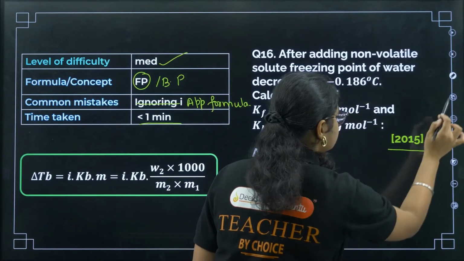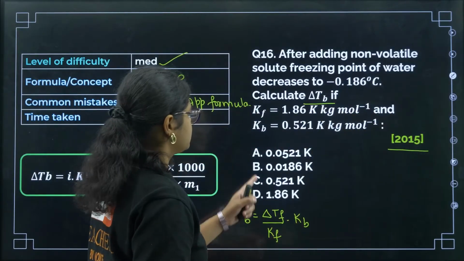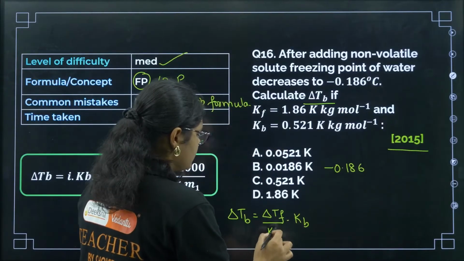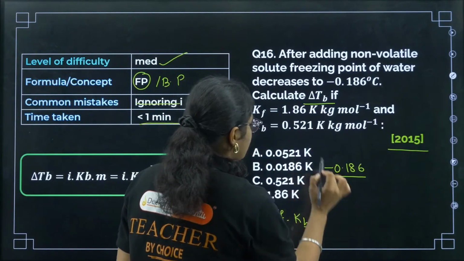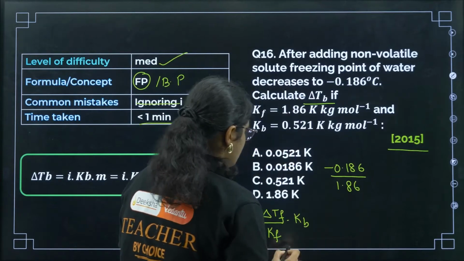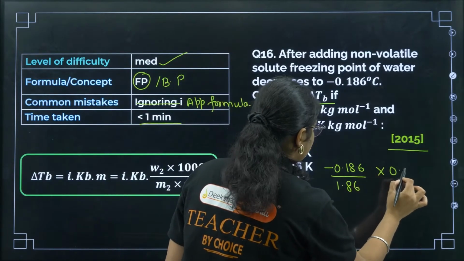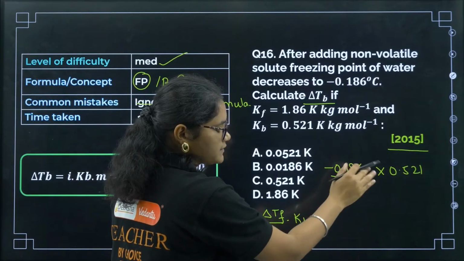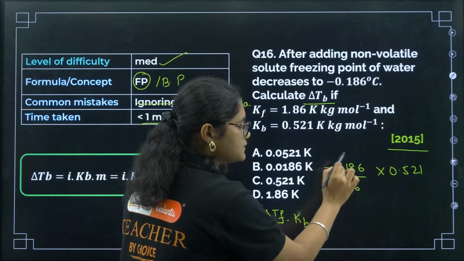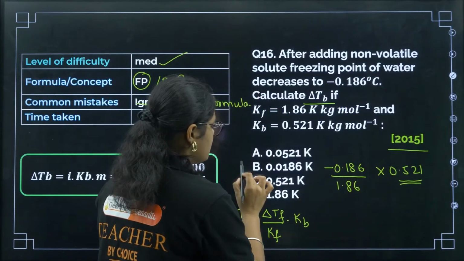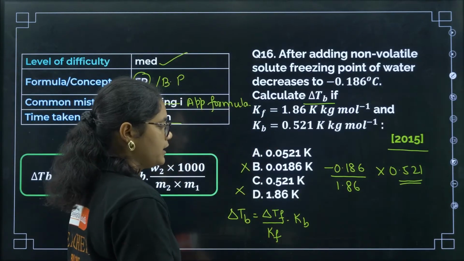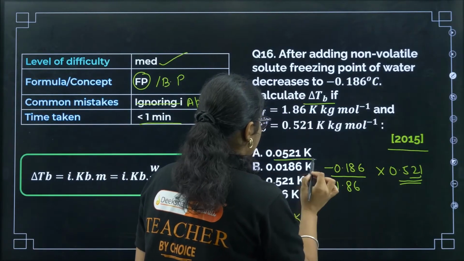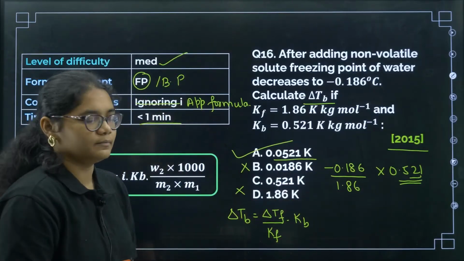Now if we solve this, we need to substitute the data. So what is delta TF? Delta TF is minus 0.186, okay? Then by KF. What is the KF value? 1.86. Okay, then the KB value is 0.521. Now if you see, this part will anyhow get cancelled, with some decimal it will get cancelled. So definitely the answer cannot be in this term, the answer has to be in this term. So we can eliminate options B and D. Now if you see how much we will get, this is 1 by 10, we will get 1 by 10 into this one, we will get 0.0521. The correct answer is option A here.